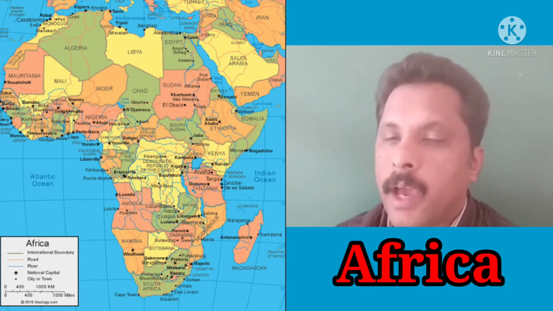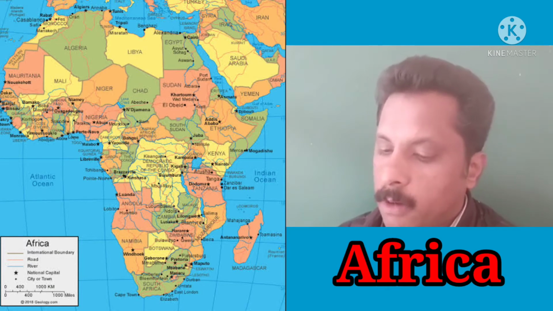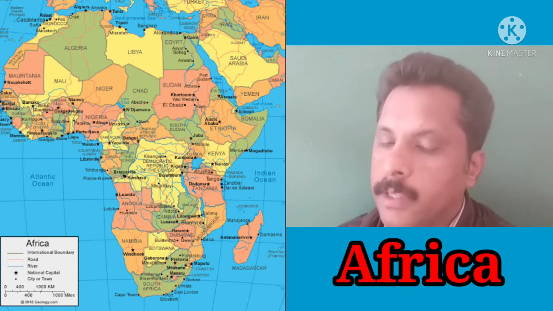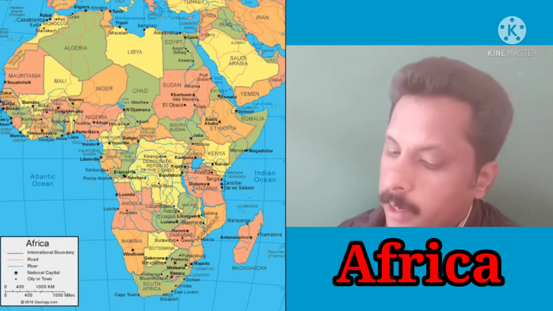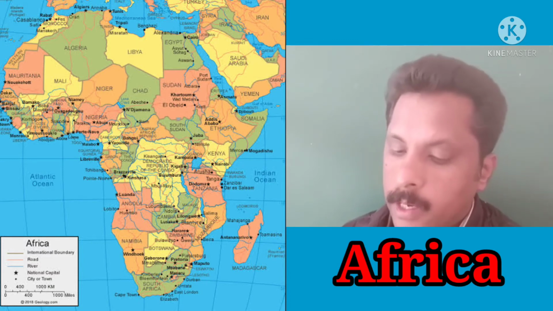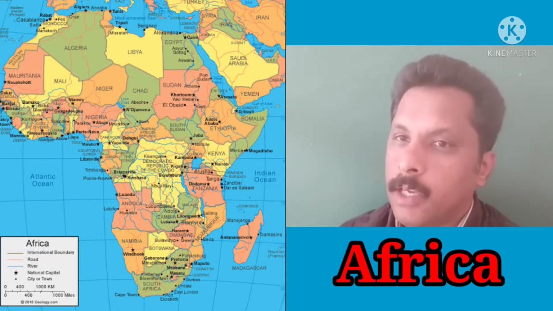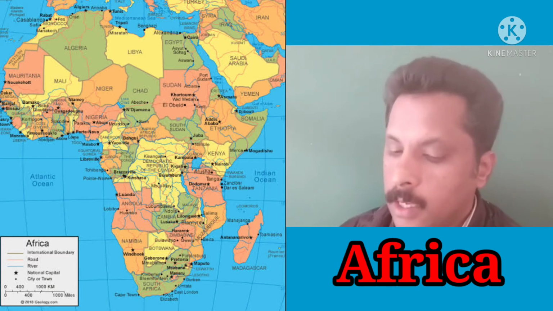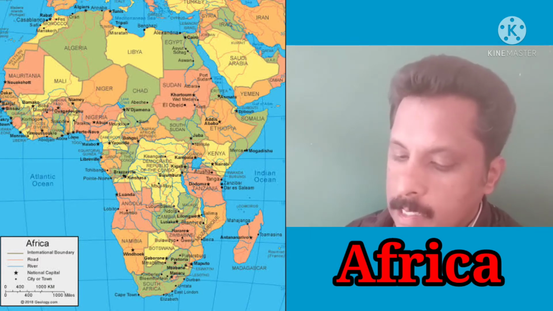Then, location and its extent. Africa comprises about one-fifth of the total land surface of the earth. In the north-south direction it extends from 37° north to 35° south. That means it is located almost equally between north and south of the equator, 37° north and 35° south. Cape Agulhas is the southernmost point.